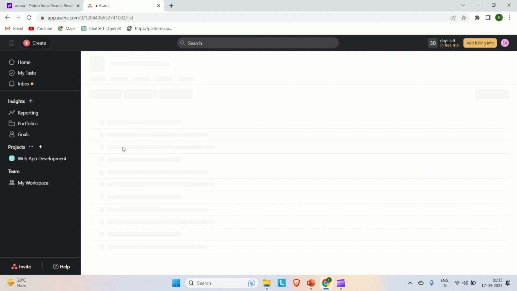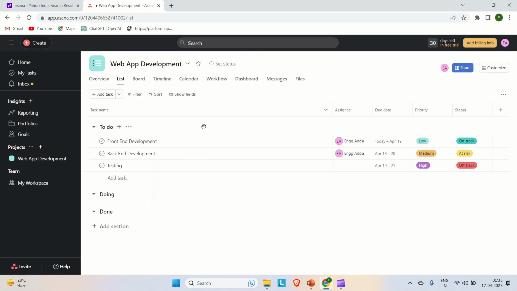And this is how our Asana dashboard looks like. Let it reload and then it will show us how it looks. Okay. So you can see this is how we have created our first project, and this is all the overview or all the tasks that it has in our project. These are the features, right?